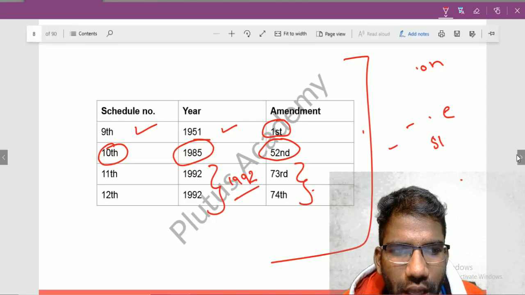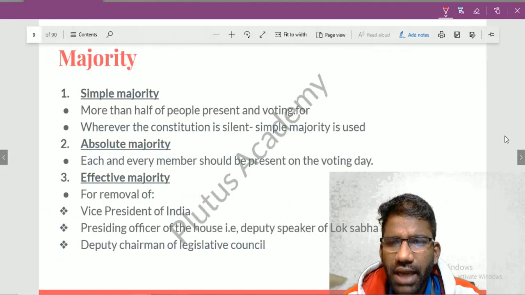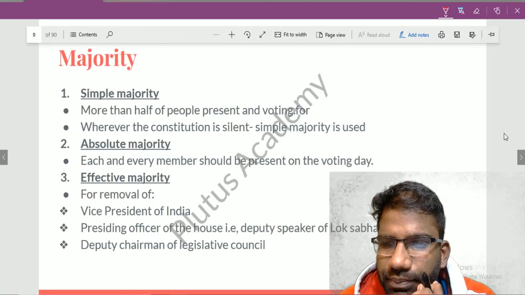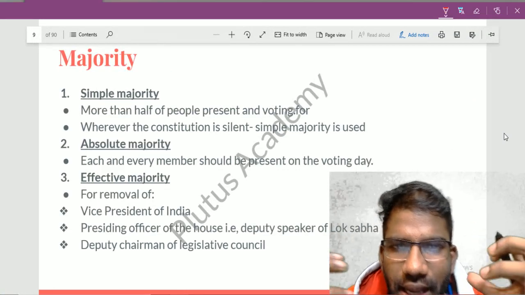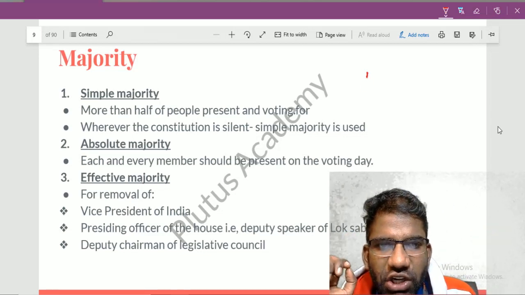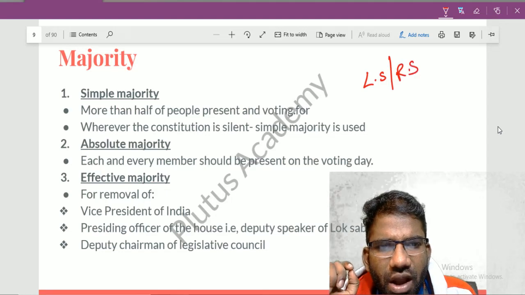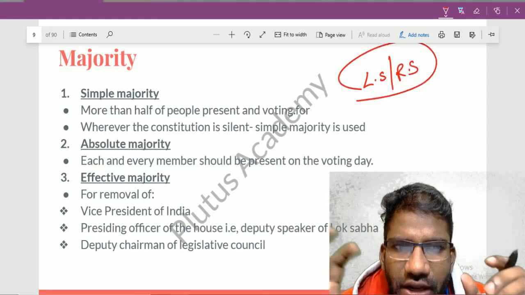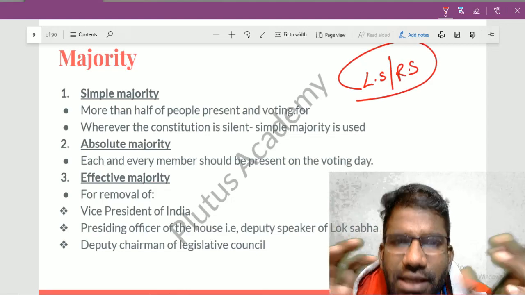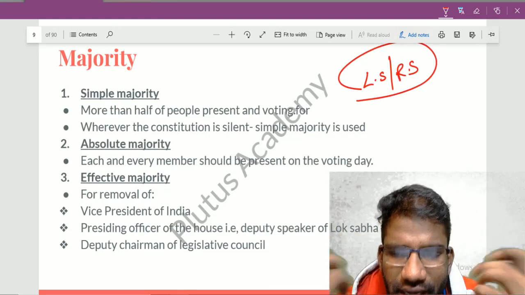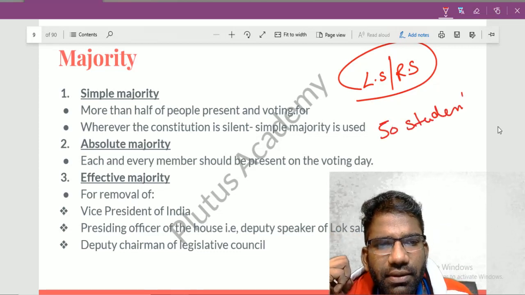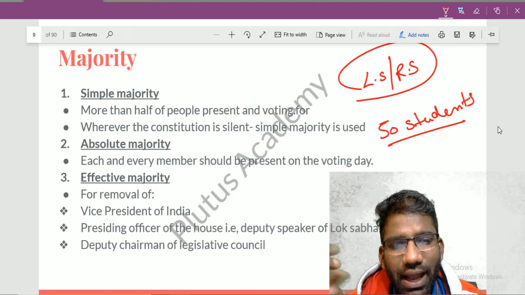Now let us move on to the next page. Now let us talk about majority. What is a majority? In Parliament or in the legislature, like our Lok Sabha and Rajya Sabha, voting takes place to decide any matter. Suppose in a class there are 50 students and we need to elect a class monitor.